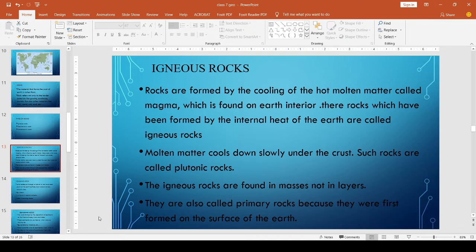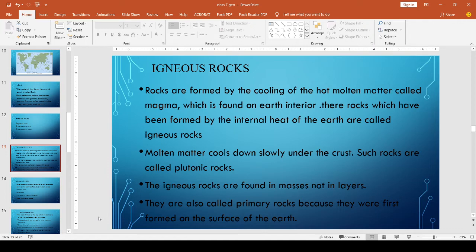Igneous rocks are formed by the cooling of hot molten matter called magma. You know what is magma? Hot molten matter, that is magma. Due to the heavy heat from inside the earth, as I told you in the last class, when we go under the earth, the temperature goes on increasing.